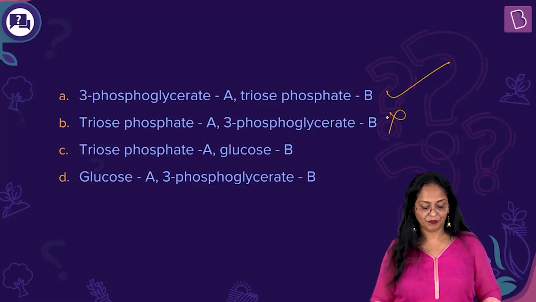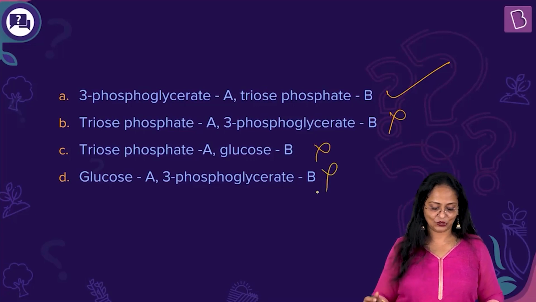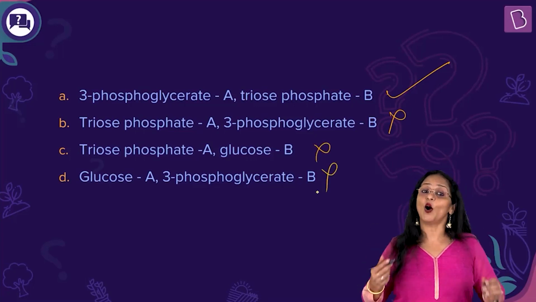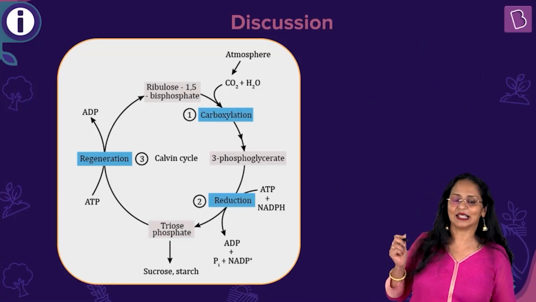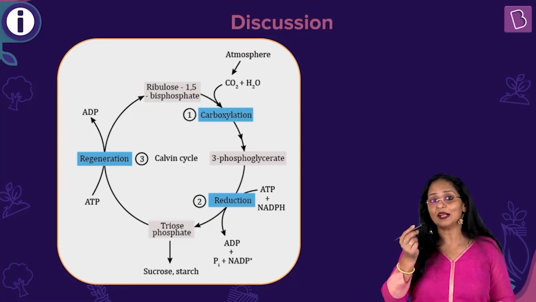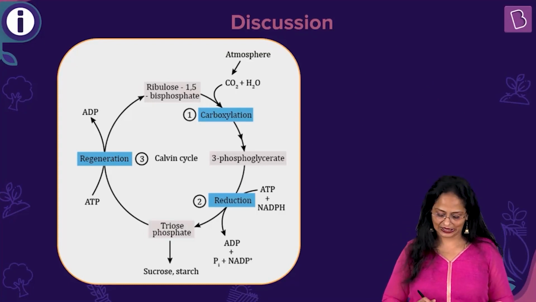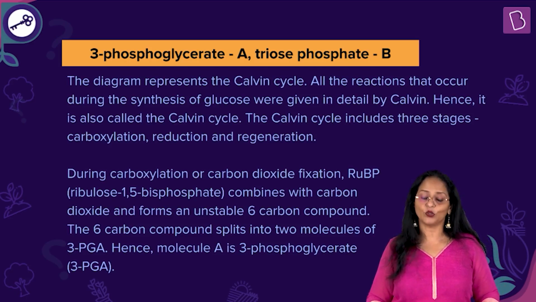Is it triose phosphate for A and 3-phosphate? No, this is wrong. Triose phosphate A and glucose B, no. And this is also incorrect. Glucose is formed later. Okay, we've got the answer correct, right? Just as we had looked through, just as we arrived, we've got the right answer here. The diagram represents Calvin's cycle. All the reactions that occur during the synthesis of glucose were given in detail by Calvin. Hence, it is also called the Calvin cycle.